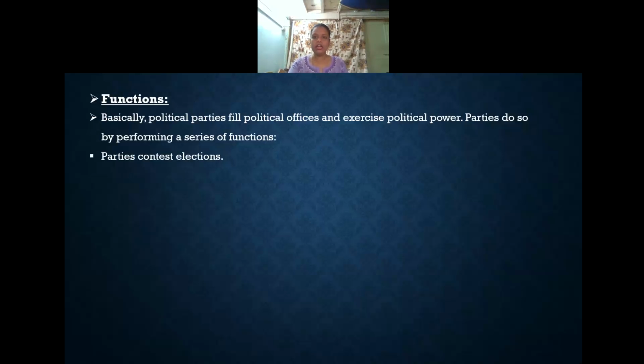So recently, a by-election took place in some areas in Karnataka, and the results came out. Before that, what was the procedure you have learned? All the national parties as well as regional parties stood in the election, did the campaigning, and won the seats. So all the political parties will contest in the election.